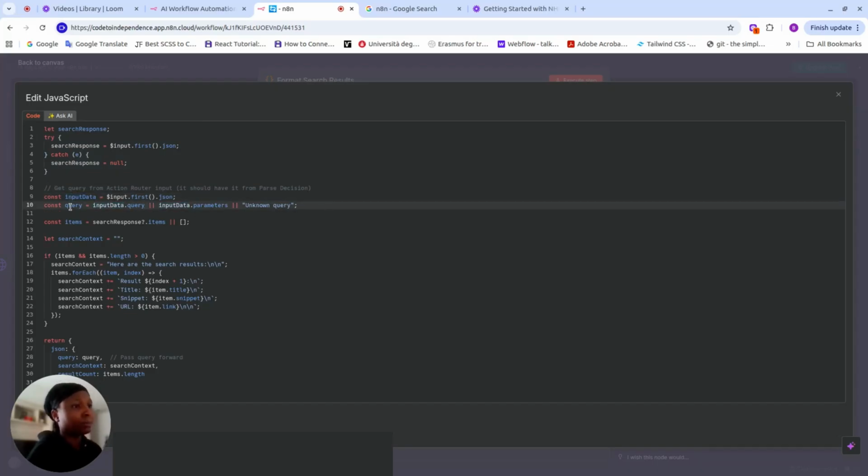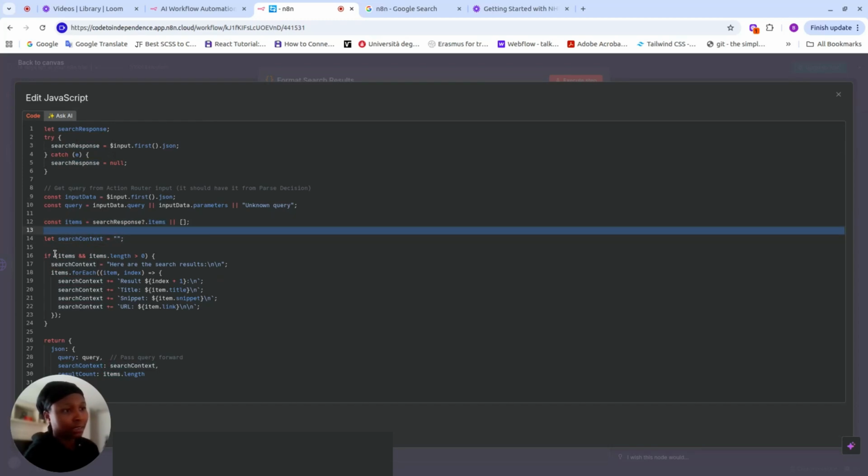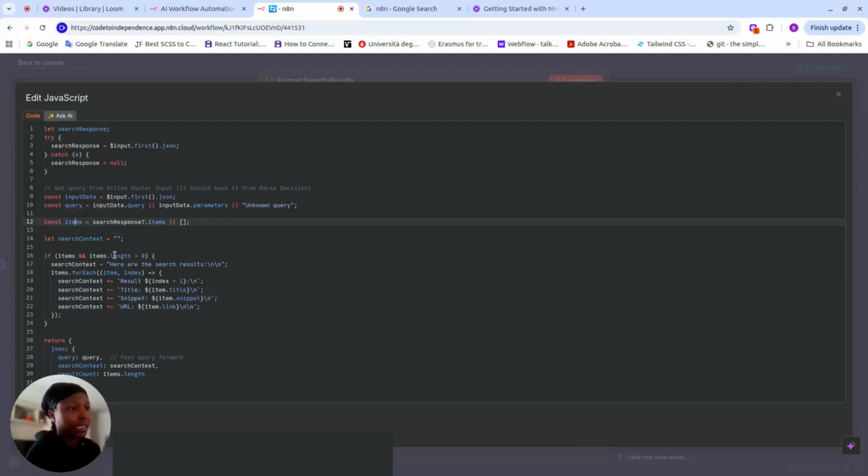So here we're saying get the query from the action router input, if it should have had it from the past decision. This response is coming from our past, it's telling us a story of what we're doing. So for input data, we want to get the query. And then our search response dot items, if there's nothing there, just give an empty array. Now we define a variable called search context.